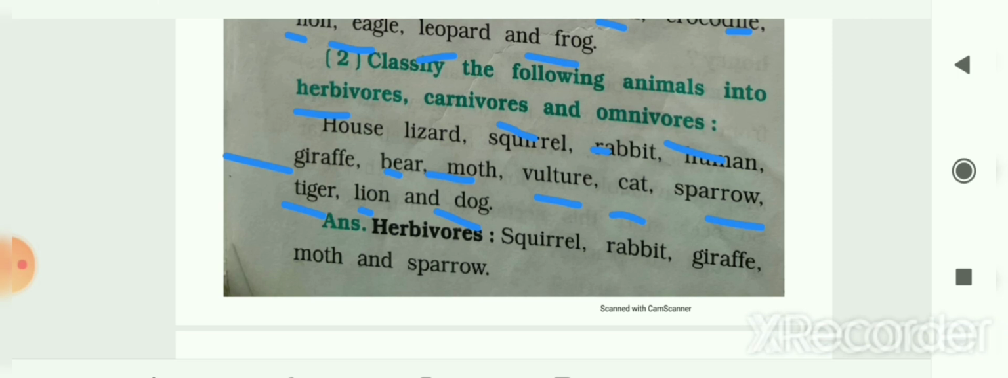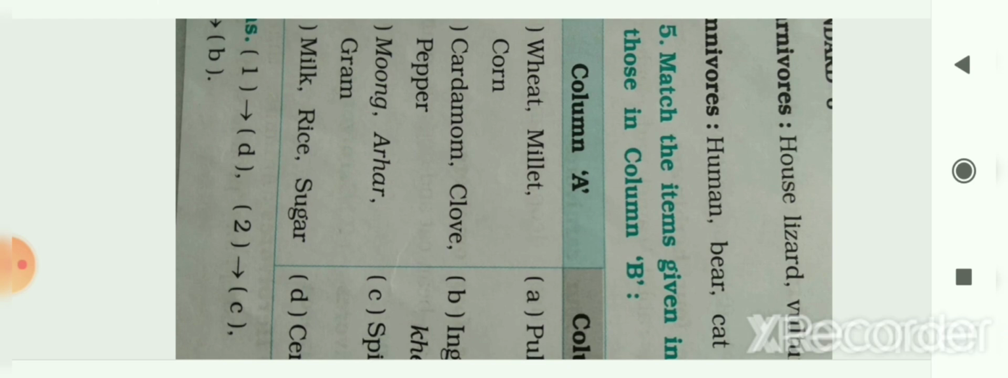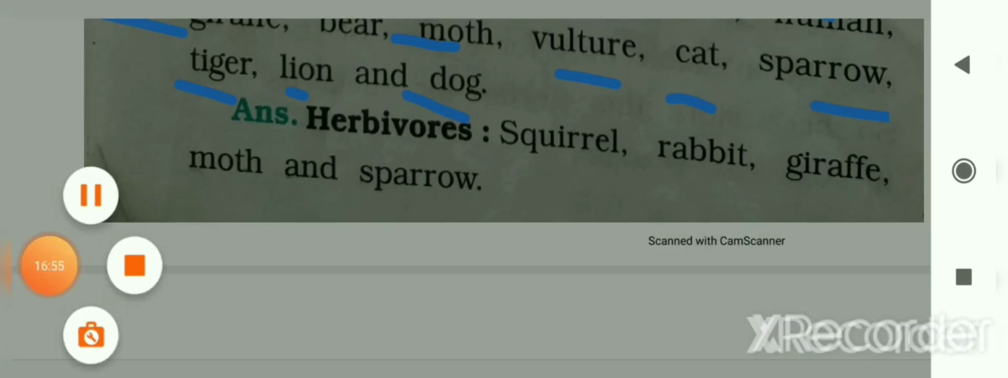So here the answer of the herbivores is given. Next, here the answer of carnivores and omnivore is given. The next question is question number 9.